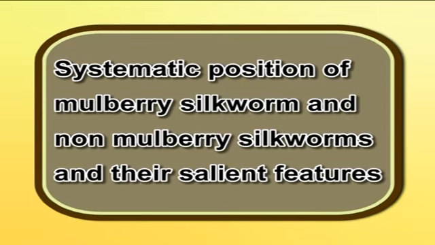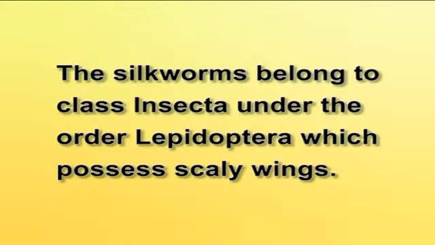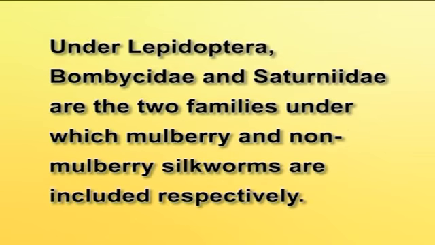Dear students, in today's lecture, let us know about the systematic position of mulberry silkworm and non-mulberry silkworms and their salient features. We all know that the silkworms belong to class Insecta under the order Lepidoptera, which possess scaly wings. Under Lepidoptera, Bombycidae and Saturnidae are the two families under which mulberry and non-mulberry silkworms are included respectively. Now let us know how it is classified from the level of kingdom.